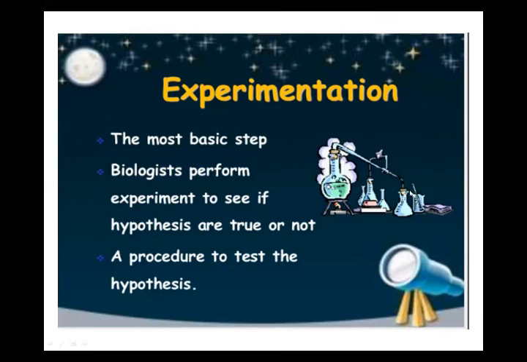After that, scientists perform an experiment, and this is the process to test the hypothesis, whether the hypothesis is true or not. To check the hypothesis, scientists perform experiments, and for these experiments, scientists take two groups, control group and experimental group.